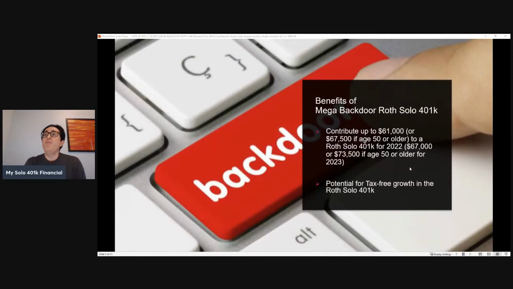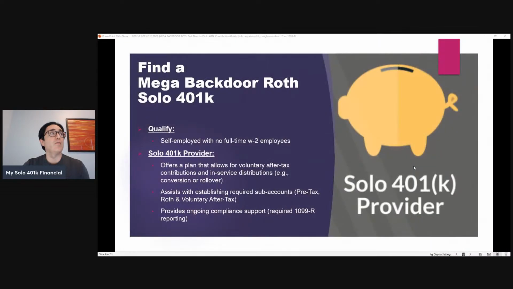So what's the benefit of a Mega Backdoor Roth? Well, it'll allow someone to be able to contribute as much as $61,000 or even $67,500 if you're 50 or older, where the funds ultimately end up in a Roth Solo 401k. And that's for 2022. For 2023, the limits have gone up to $67,000 or even $73,500 if you're 50 or older. Of course, the benefits of having funds in a Roth account is that you have the potential for tax-free growth.